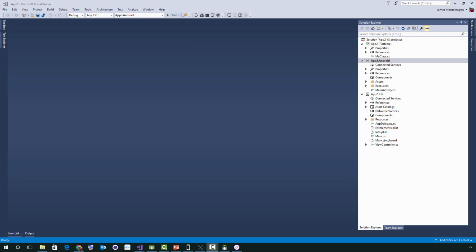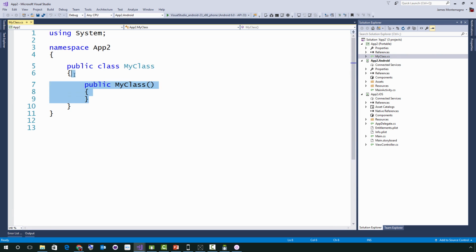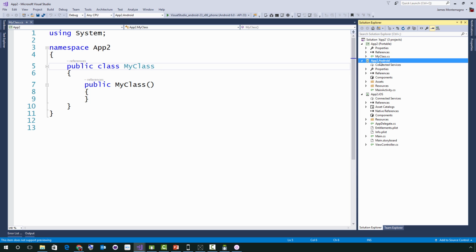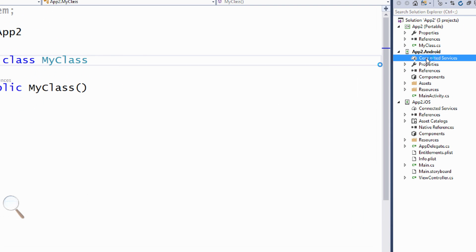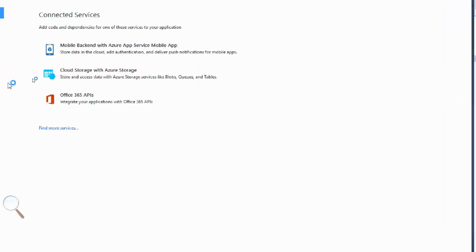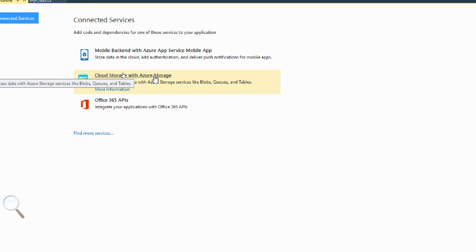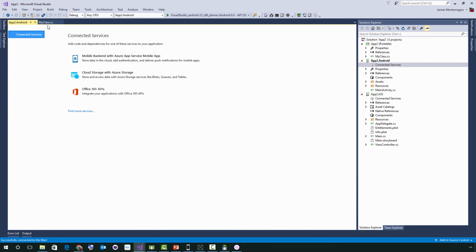Perfect, there we go. So now it's actually created our actual portable class library. I have a little class, which is a blank class inside of here where I have some references. And I still have my Android and I have my iOS application. I could go ahead and add a desktop application. I could add a UWP application. And as we scroll down and walk through these applications, we can see that we have a brand new thing called Connected Services. So Connected Services allow you to add some things like an Azure backend, cloud storage, or Office 365 APIs, which is a really nice new way of doing this.